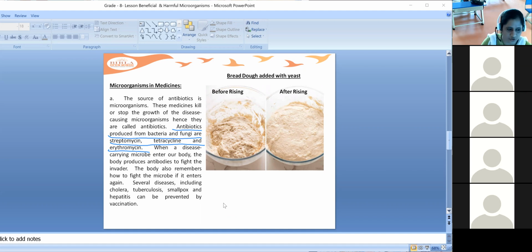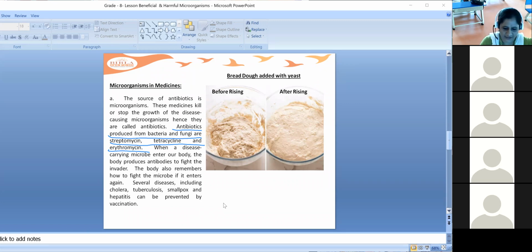Your body has WBCs and RBCs. We all know that. The white blood corpuscles fight with the intruders, the organisms entering your body.